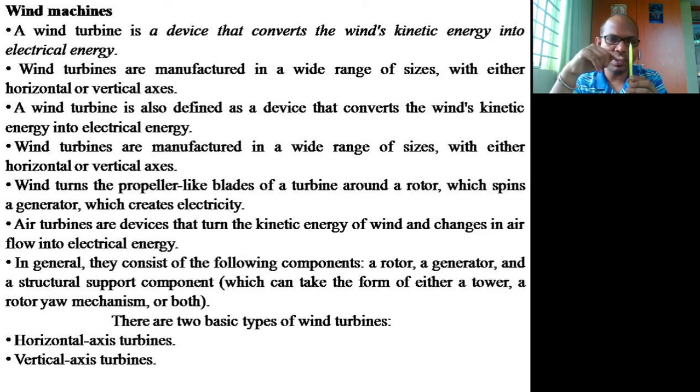When it starts rotating, it will not all of a sudden start generating electricity. If it keeps rotating and reaches a speed of 12.6 or 13 kilometers per hour, that is the cut-in speed, the speed at which the electricity starts generating.